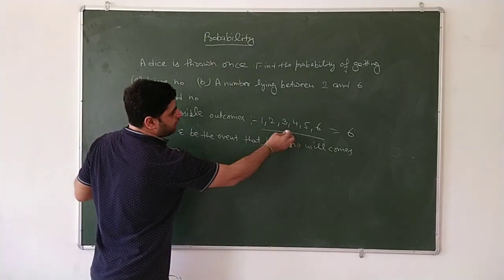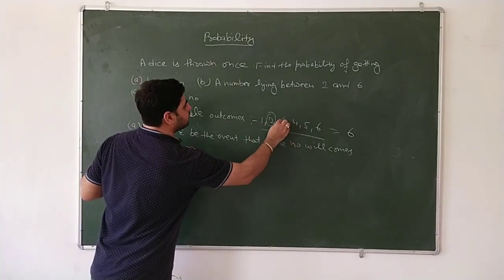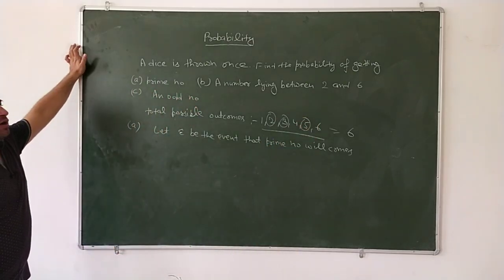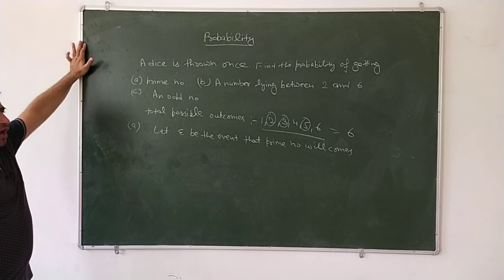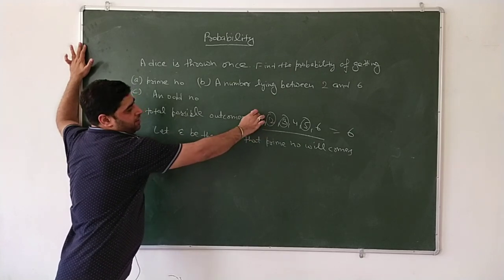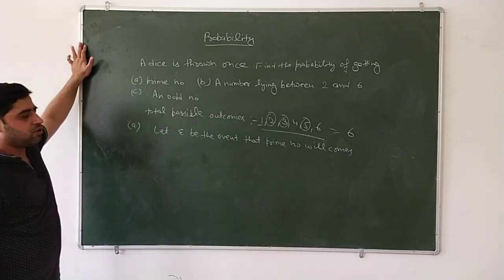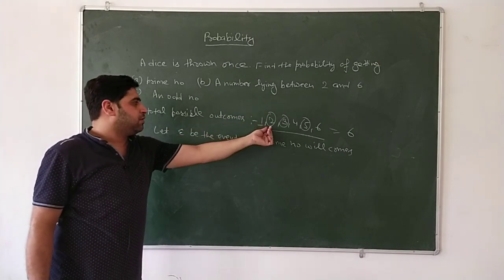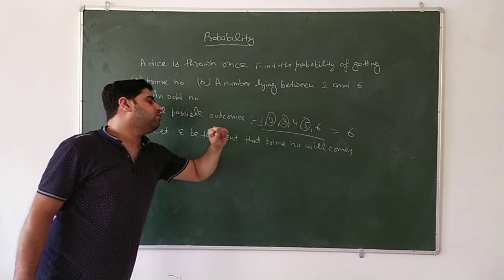When throwing a dice, the prime numbers are 2, 3 and 5. What is a prime number? A number which is divisible only by 1 and itself. Some students take 1 as a prime number, but 1 is not a prime number. The only even prime number is 2. So 2, 3 and 5.